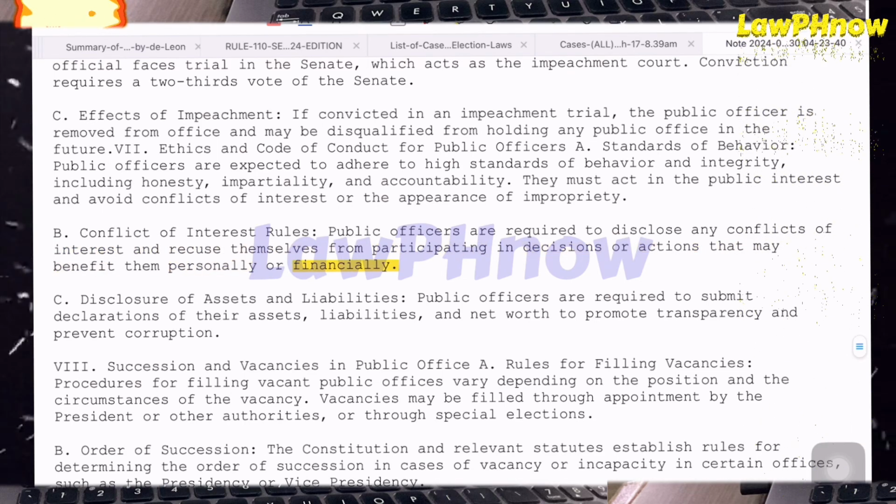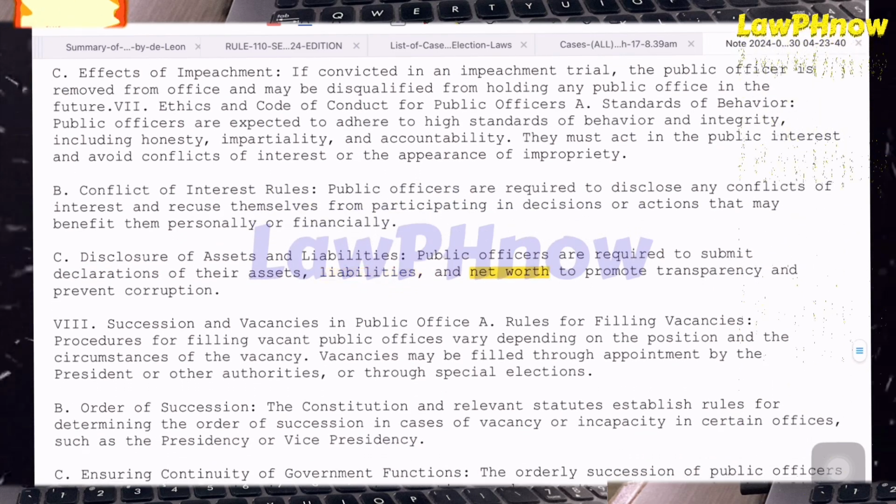C. Disclosure of assets and liabilities. Public officers are required to submit declarations of their assets, liabilities, and net worth to promote transparency and prevent corruption.